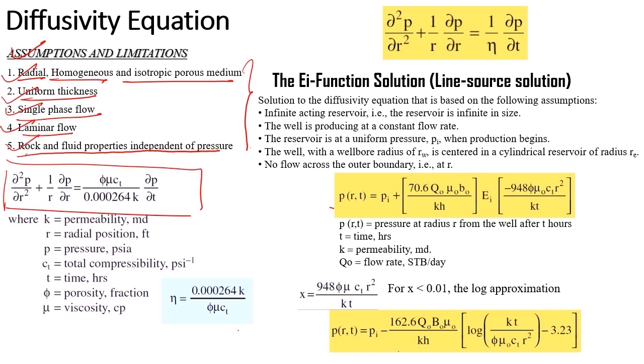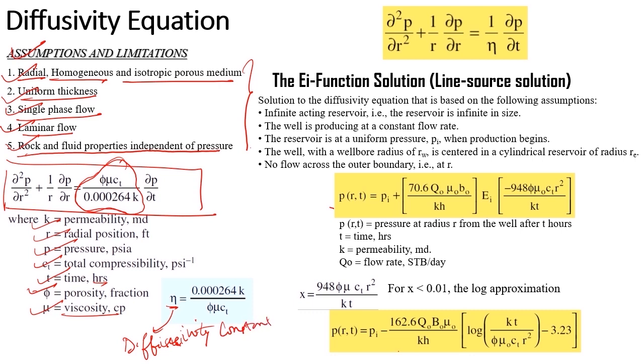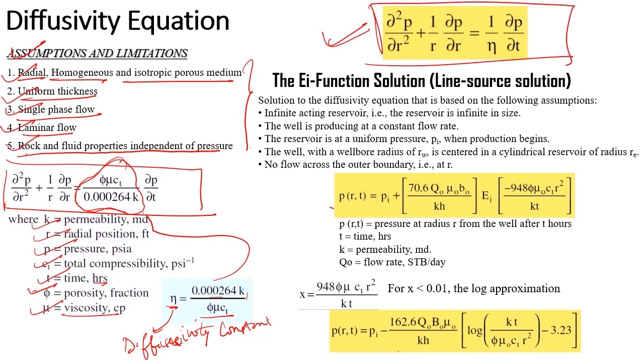This is the diffusivity equation, where K is the permeability, r is the radial position, P is the pressure, Ct is the total compressibility, t is the time in hours, phi is the porosity, and mu is the viscosity in cP. Now, if I'm converting this into eta, which is also termed as the diffusivity constant, where eta equals 0.00264 K upon phi mu Ct. Okay, now if I'm replacing this term with eta, this expression would be the final diffusivity equation.